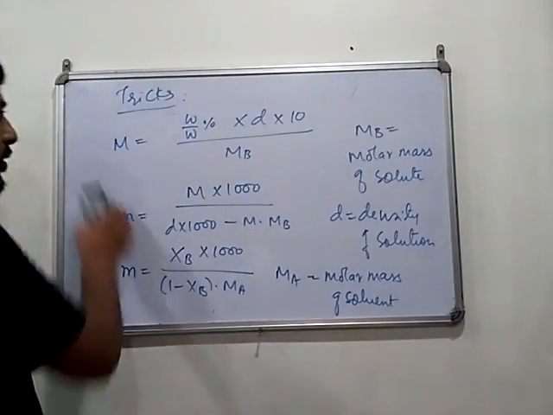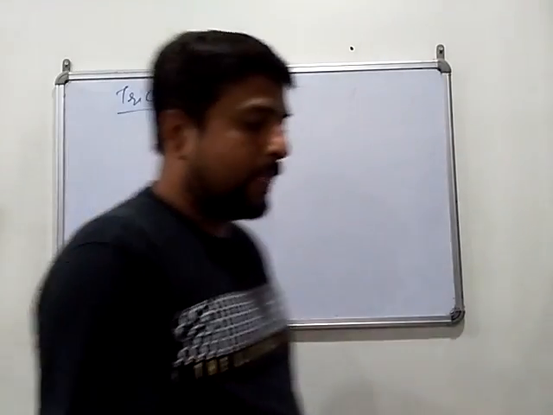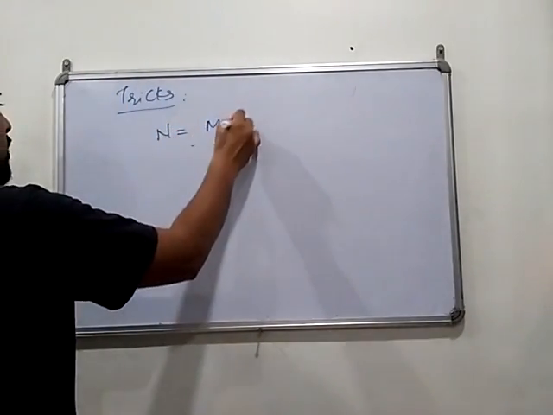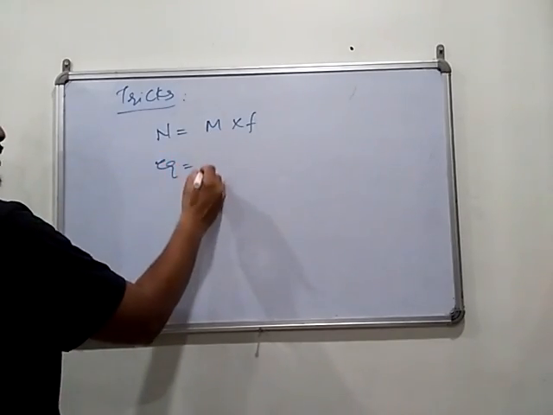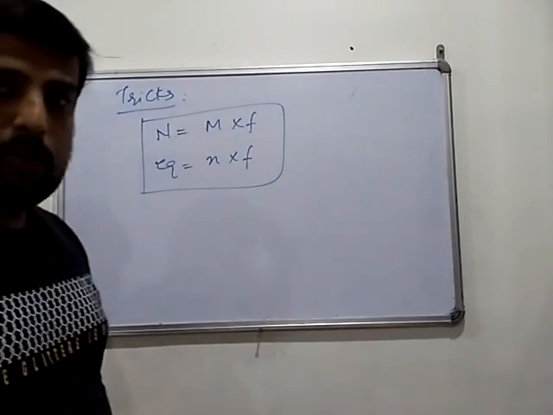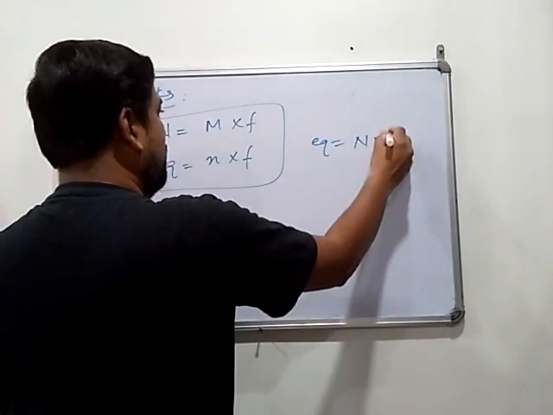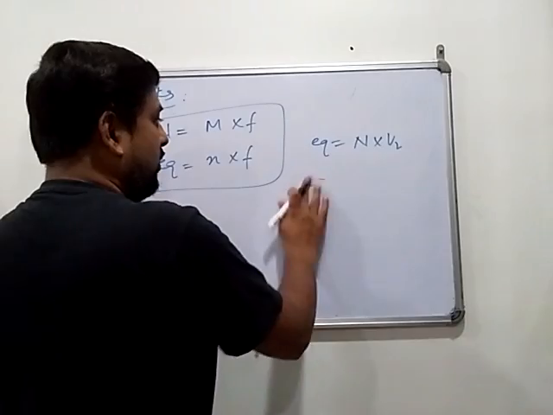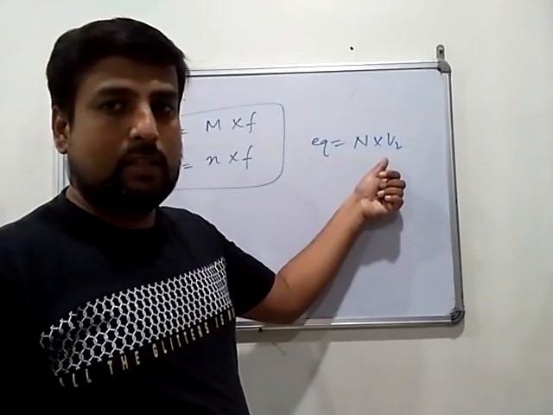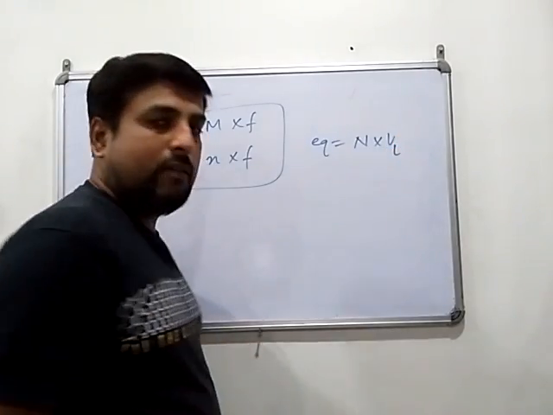Some other formulas also we can say, like relation between molarity and normality. So normality equals molarity into n-factor. Same, number of equivalents equals number of moles into n-factor. These are very important. Some other formulas you can remember, like number of equivalents equals normality into volume in liter. But this is used in very few situations. Apart from this, in most cases volume is given in milliliter.